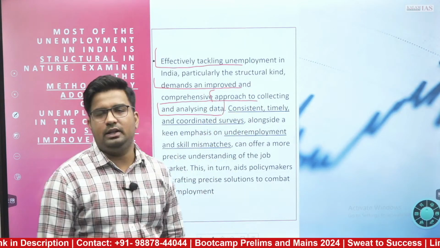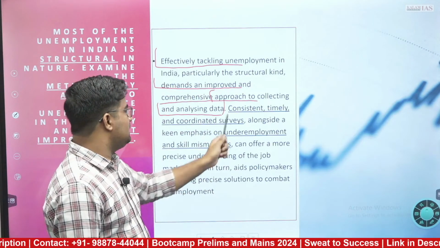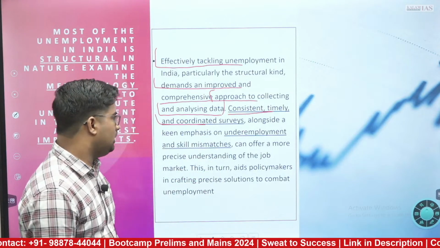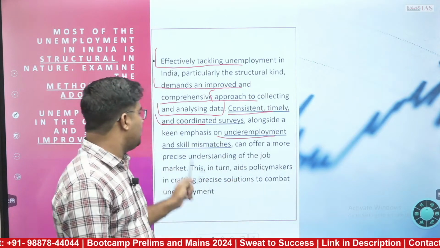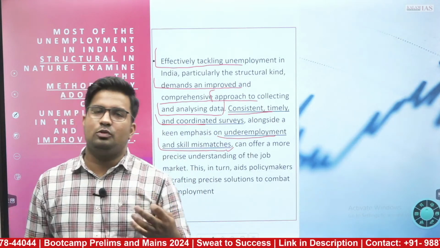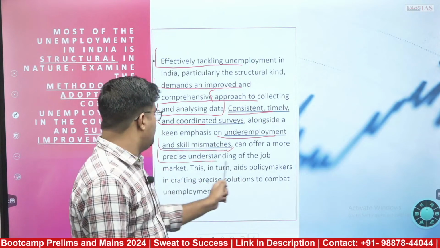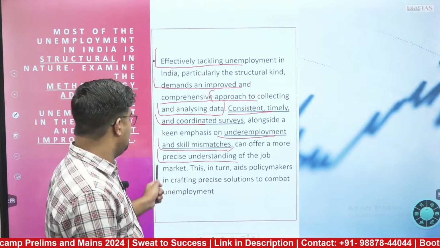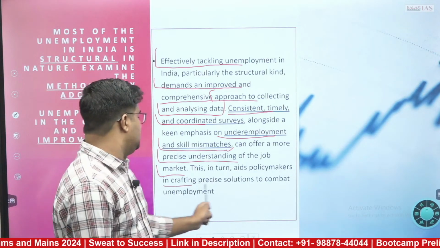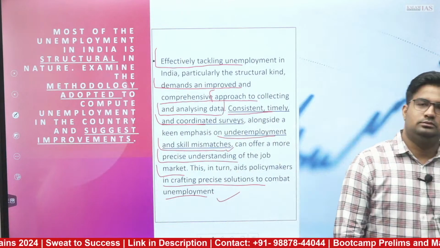You need to collect it, you need to analyze it, why this unemployment is rising, and consistently, timely and coordinated surveys are required, along with emphasis of underemployment and skill mismatch aspect, so that this can also be rectified, and this can offer more precise understanding of job creation or job market, and will help the policy makers in crafting precise solution to combat unemployment in India.